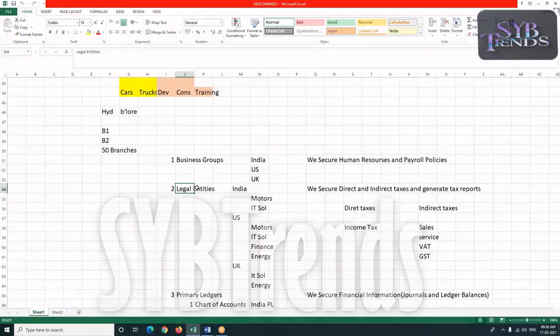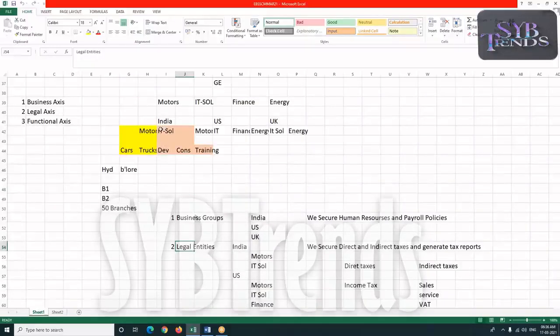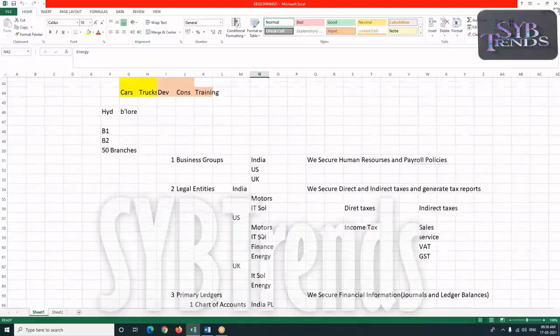Legal entities. Legal entities are legal businesses or registered firms. At this level, we prepare our direct and indirect taxes. Here in India, we are planning to create motors and IT solutions as legal entities, and in the US, motors, IT, finance, and energy as legal entities. In the UK, we have these two businesses as legal entities.